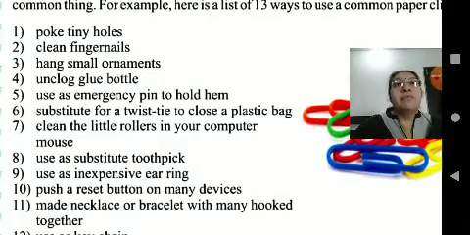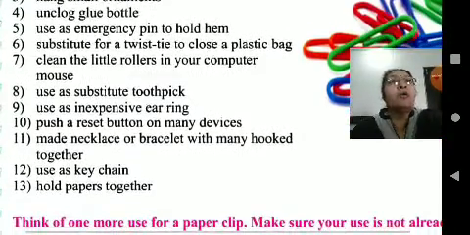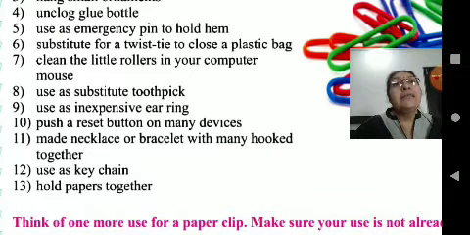use as an emergency pin to hold things, substitute for a twist tie to close a plastic bag, clean the little rollers in your computer mouse, use as a substitute toothpick, use as an inexpensive earring, push a reset button on many devices, make a necklace or bracelet with many hooked together, one by one pin, tie up and prepare a bracelet or a necklace. Girls also prepare these as their hobby. Use as a keychain, hold papers together.